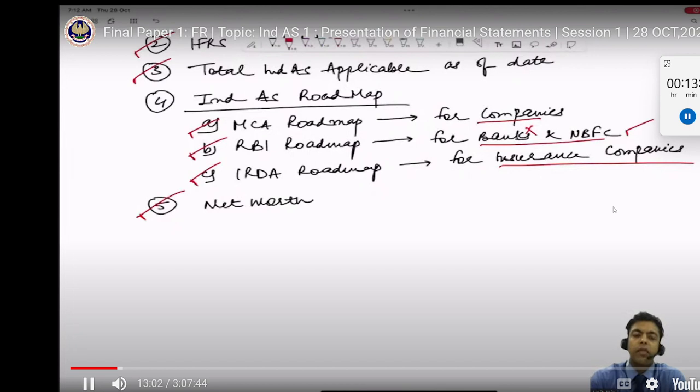The answer is very simple, guys. We are computing net worth for the purpose of checking whether Ind AS is applicable to that company or not. Once Ind AS is applicable, once the company starts preparing Ind AS financials, then we will say whether preference share capital is equity or liability. But this net worth needs to be computed as per Indian GAAP financials. That means what is equity is equity, what is liability is liability. Whatever is stated, if the preference capital has been stated as equity, it is always considered as equity for the purpose of computation of net worth for Ind AS checking. Right, guys? This is what we have discussed in the last class.